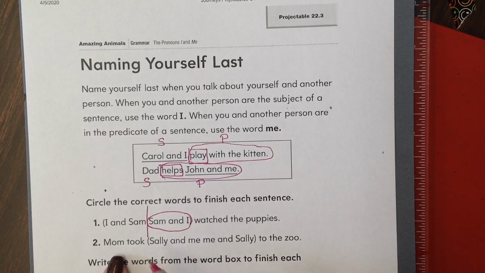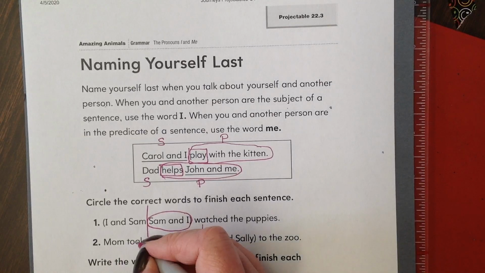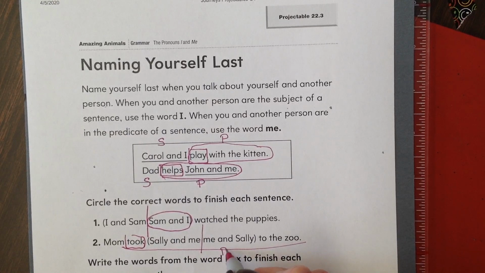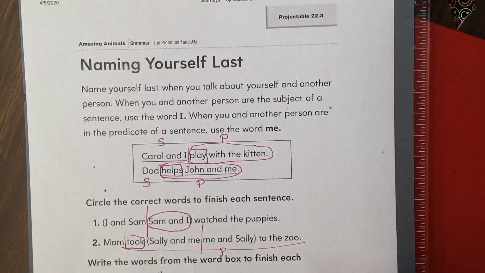Manners always. Okay, how about this one? Mom took Sally and me, or me and Sally, to the zoo. Well, they're using me in both choices, which is correct because took is the action word, making the whole rest of the sentence part of the predicate. So now I have to choose which one of those two would be correct. Sally and me, or me and Sally? Good job. It would be Sally and me, because you always put the other person before yourself.